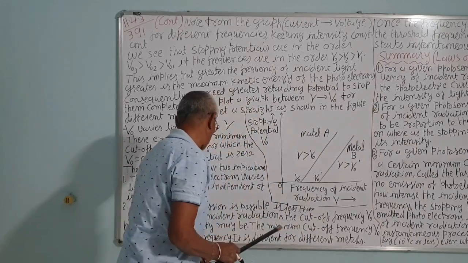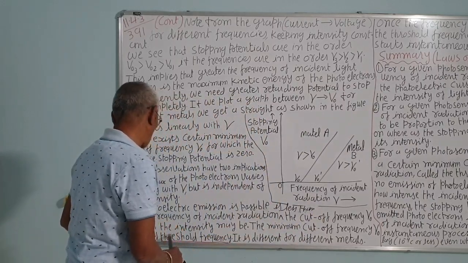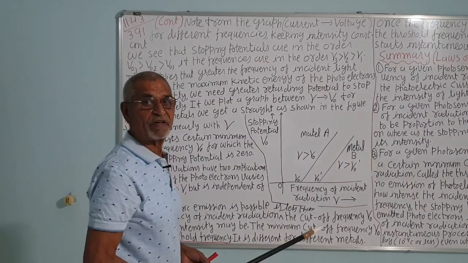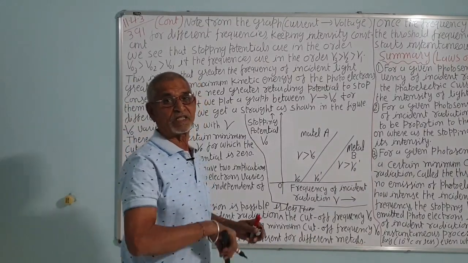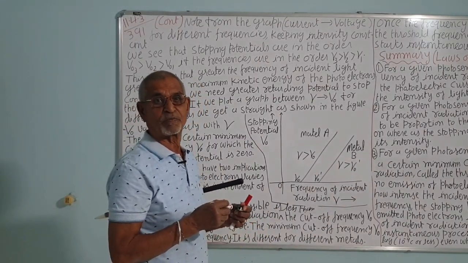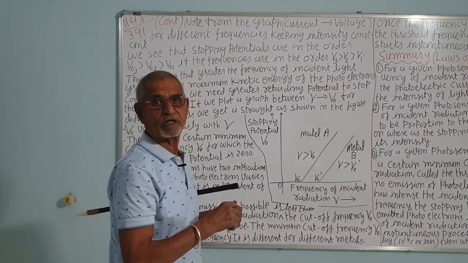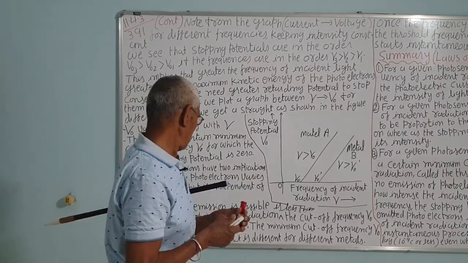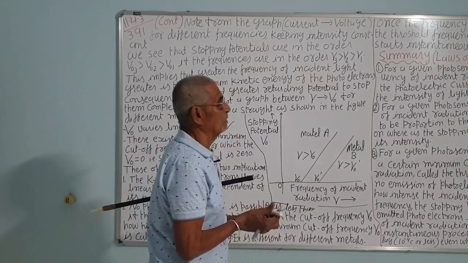If the frequency of the incident radiation is less than the cutoff frequency, how high the intensity may be? Intensity may be very high, but if frequency is less than the certain minimum frequency called the cutoff frequency or threshold frequency, no electron emission will take place. Very, very important point.